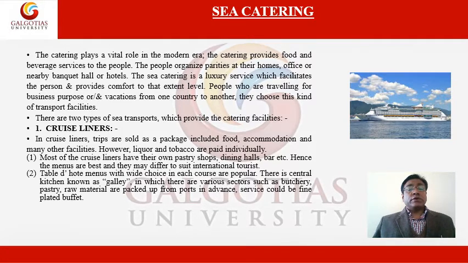There are two types of sea transport which provide the catering facilities. The first and the foremost is the cruise liner. Cruise line trips are sold as a package, which includes food, accommodations, and many other facilities. However, liquor and tobacco are paid individually. That is charged separately. That is not with the package. Most of the cruise liners have their pastry shops, dining halls, bars, etc. Hence, the menus are best and they differ to suit international tourists. Very high class food and service is being done.